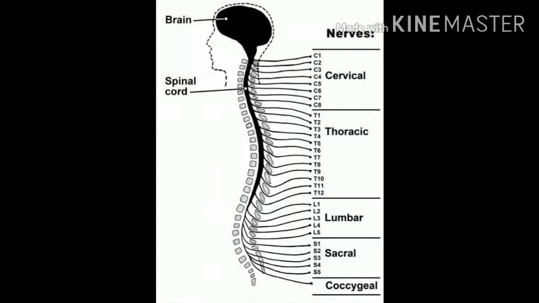It connects the rest of the body to the brain through the nerves. This spinal cord connects the whole other parts of the body to the brain. How is it connecting the whole body to the brain? It is through the nerves. So what did we discuss about the spinal cord? The spinal cord continues from the base of the brain to almost the lower end of the backbone, and it is covered inside a tough, bony but bendable spine, and it connects the rest of the body to the brain through the nerves.